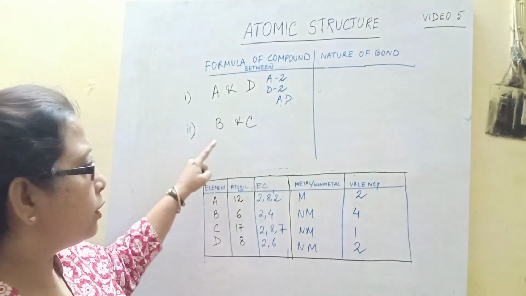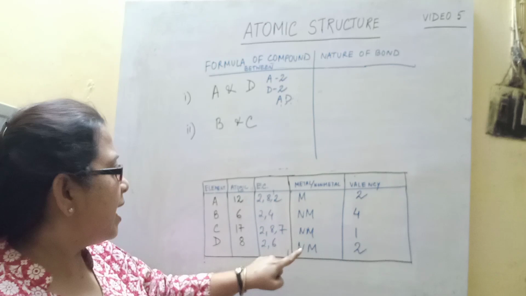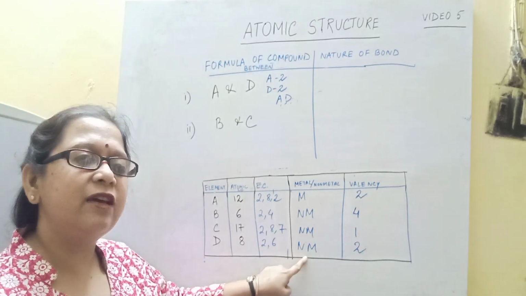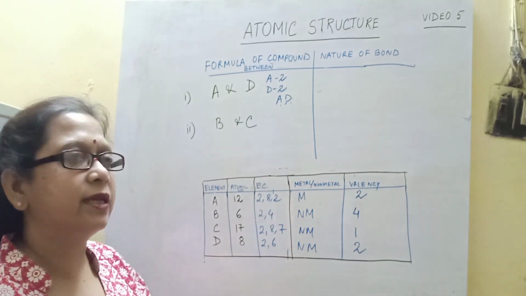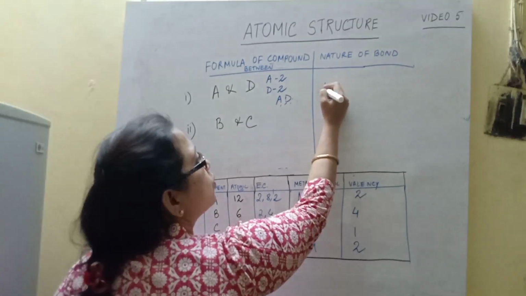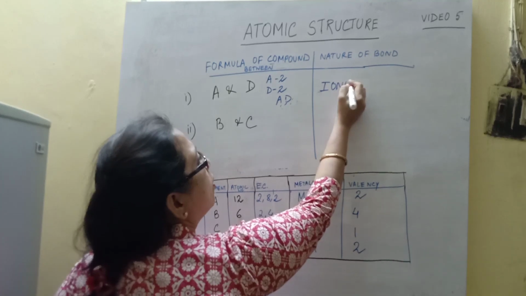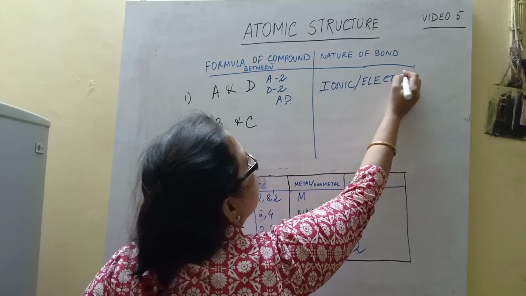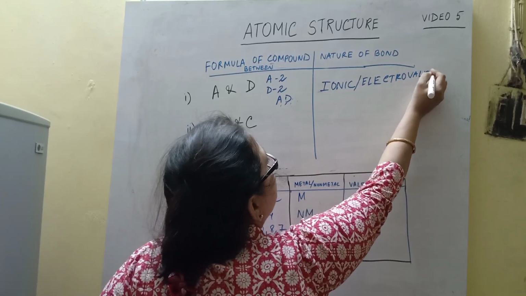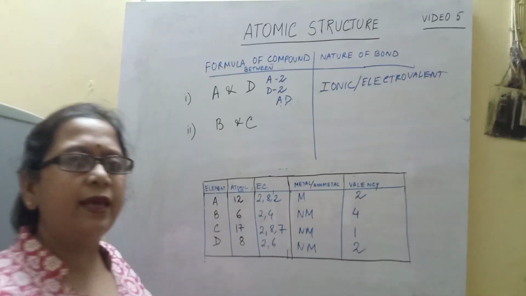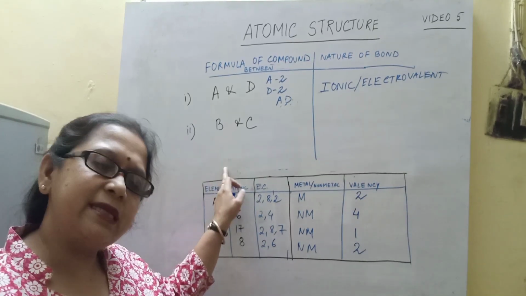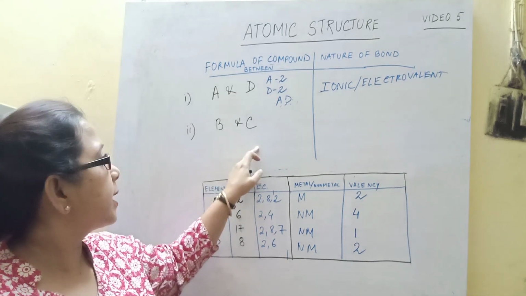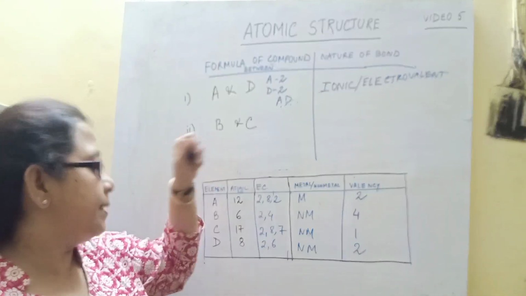Now just have a look. A is a metal and D is a non-metal. So we have seen that if the bond is between a metal and a non-metal, the nature of the bond will be ionic or electrovalent. So whenever we are able to identify the elements as metal and non-metal, the bond formed will be electrovalent or ionic. Now coming to B and C.